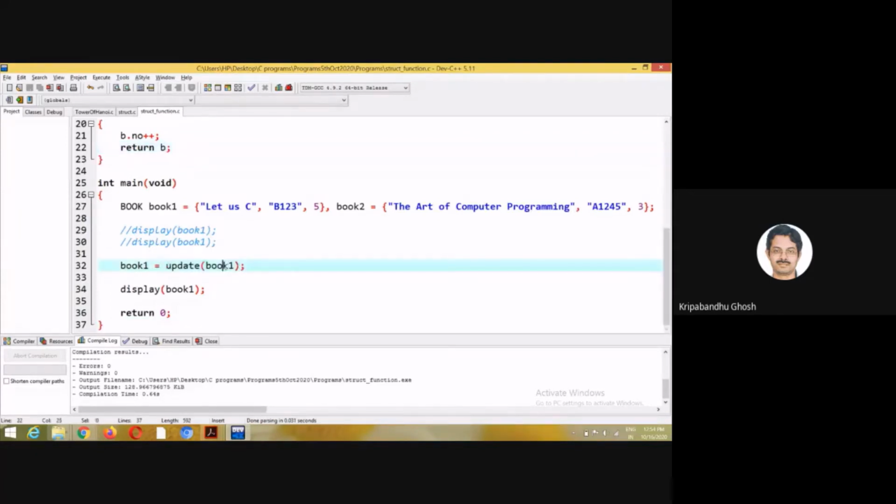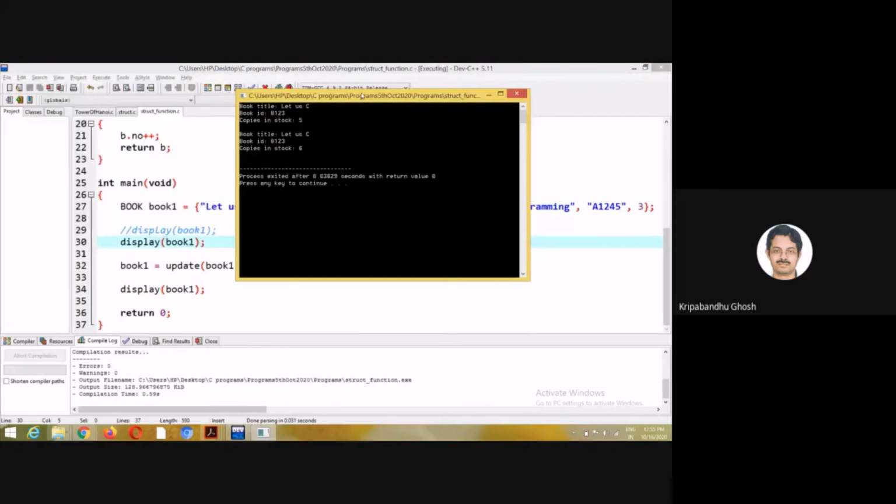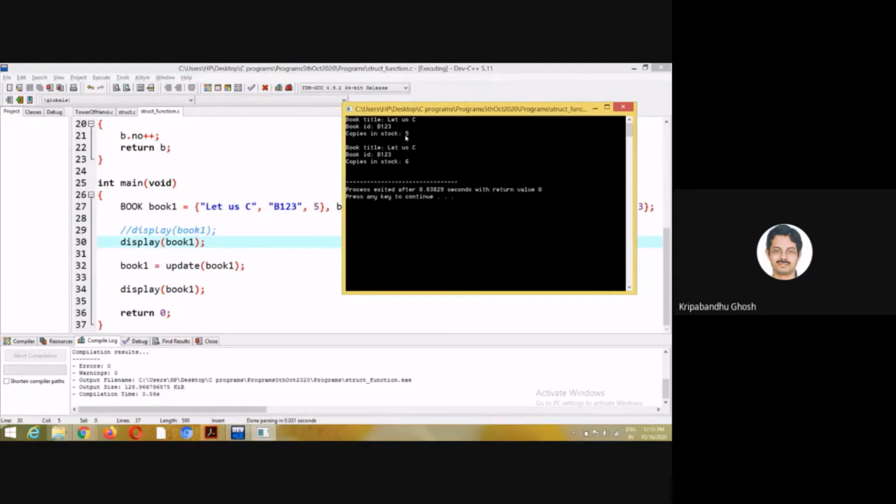So book 1 I am passing, I am getting back B, and book 1 equal to B means the updated value. So in B I have incremented, right? So that will be reflected in book 1. So if I display book 1, initially what was book 1? Let's do this first. Initially in book 1 the number of stock was 5, right?